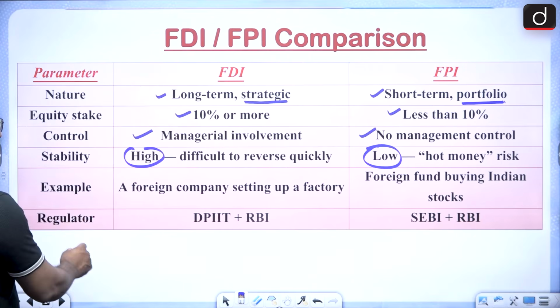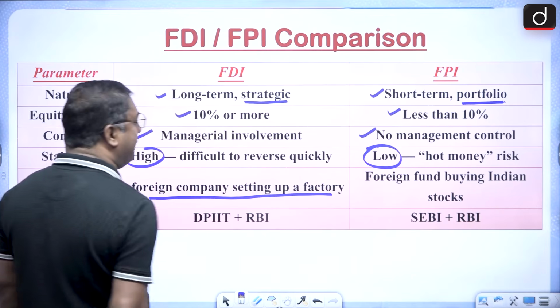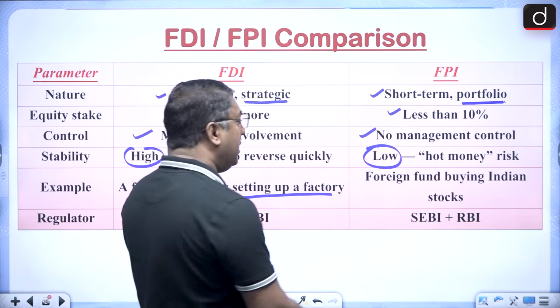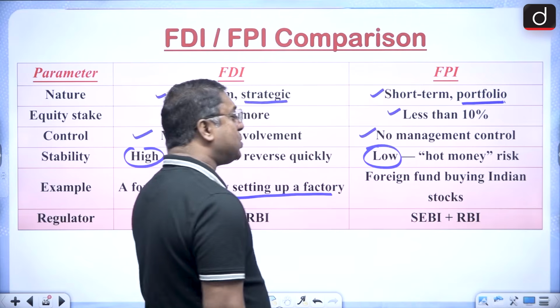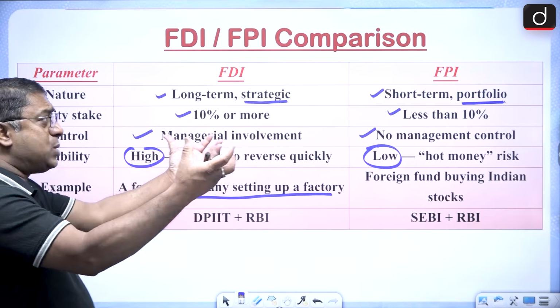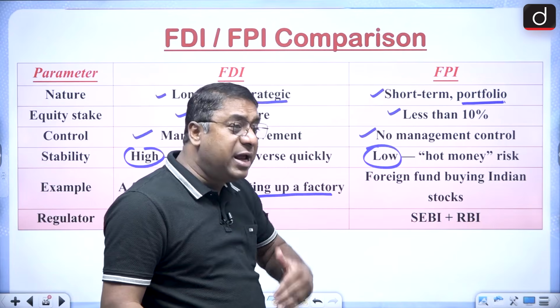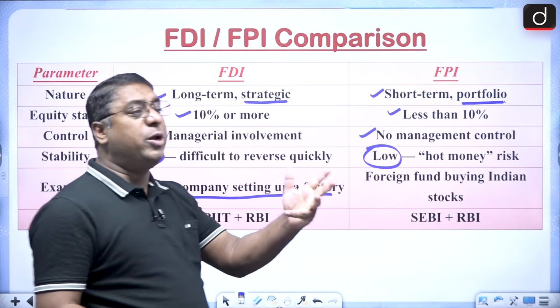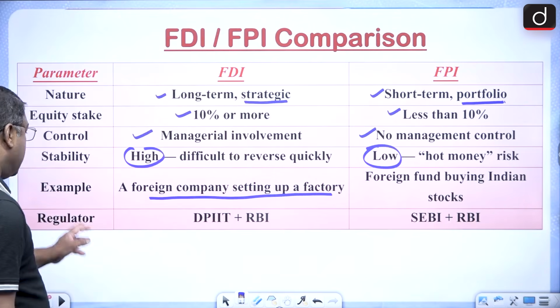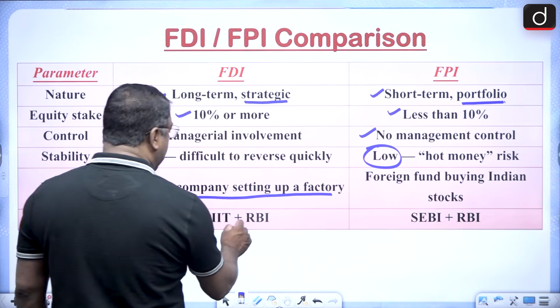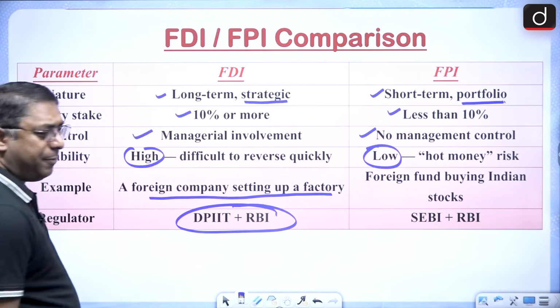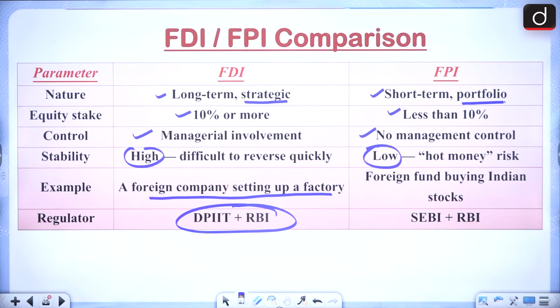Okay. Then example, like a foreign company setting up a factory in India. Now here, foreign funds buying Indian stocks. So when foreign funds buy Indian stocks, this will be recorded on the credit side. But when Indian firms buy foreign stocks, that will be recorded on the debit side. And this is being regulated by DPIIT and RBI. Okay?